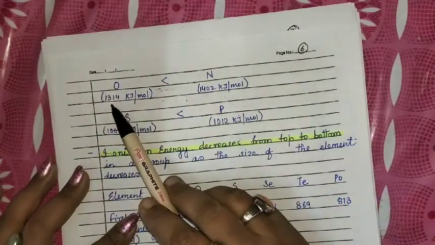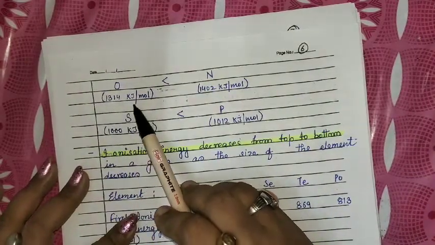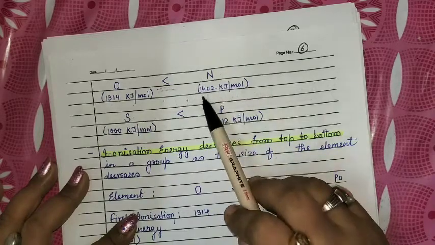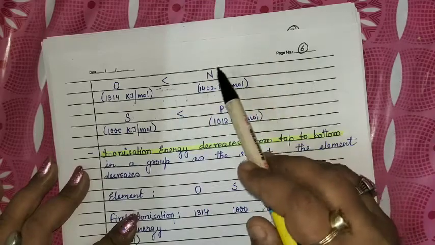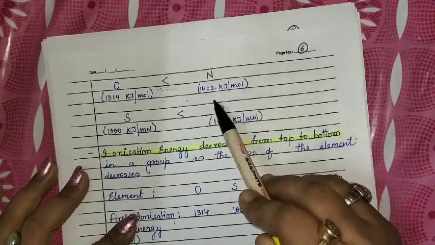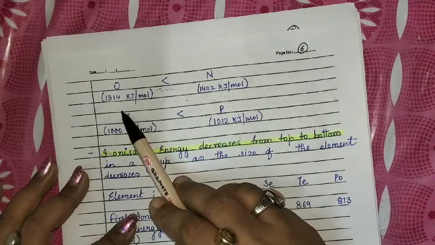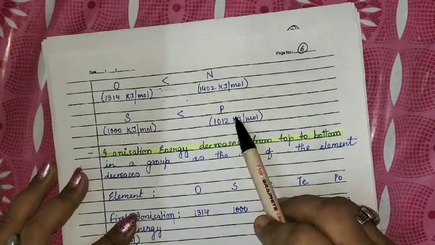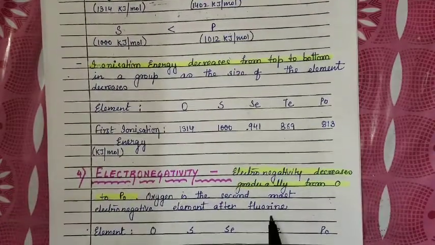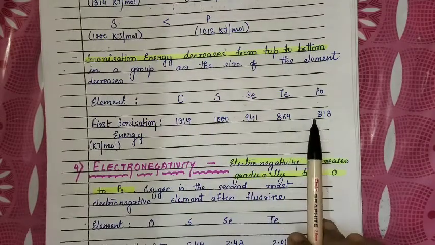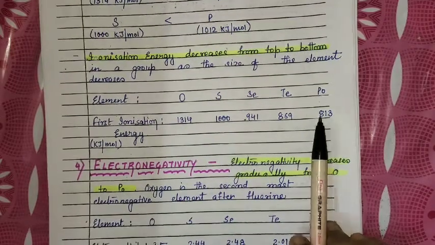Oxygen has 1314 kilojoule per mole, while nitrogen has 1402 kilojoule per mole. So due to stable electronic configuration, the ionization enthalpy of nitrogen is higher with respect to oxygen. The same is the case with sulfur and phosphorus. As we move from top to bottom, the ionization enthalpy decreases due to increase in size.